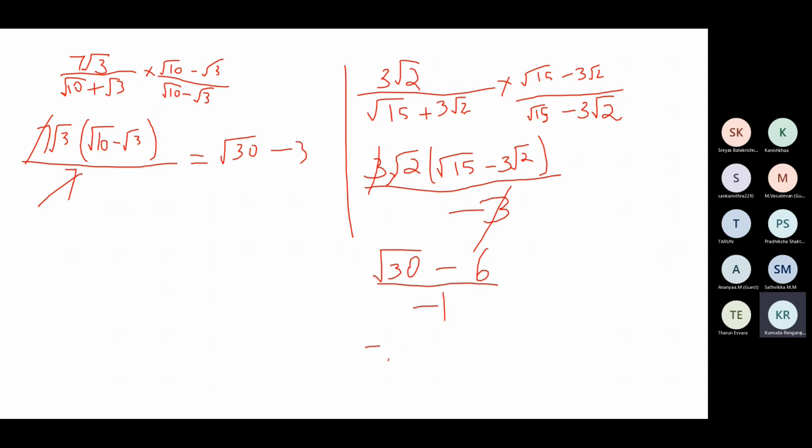So it will become minus root 30 plus 6. Good. This is the answer for step 3. Now it's only 1, so you can ignore the denominator. Multiply this minus sign to every term in the numerator: minus root 30, minus into minus plus 6. So this is for the third step.